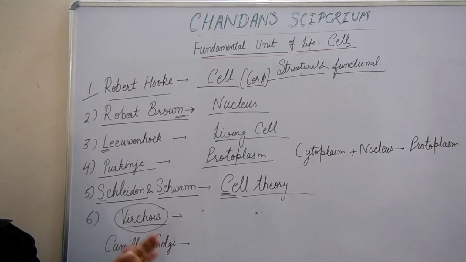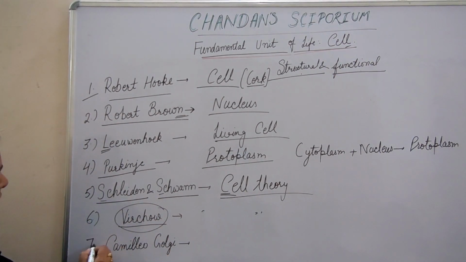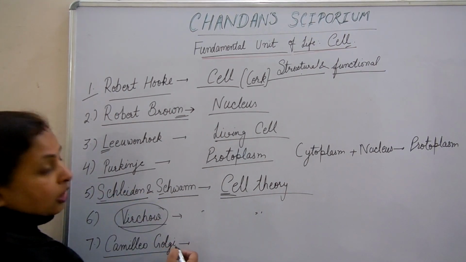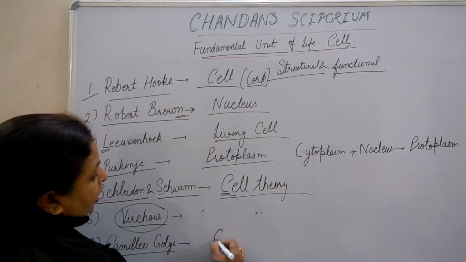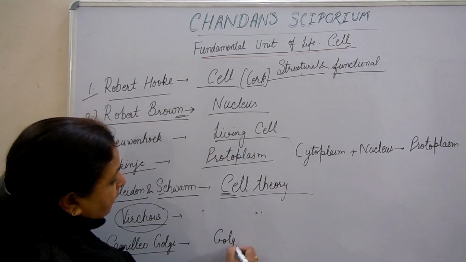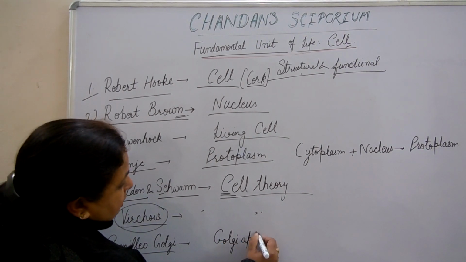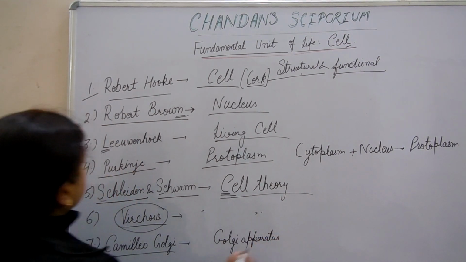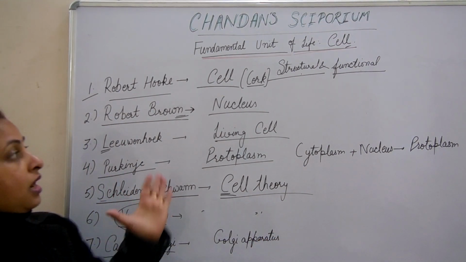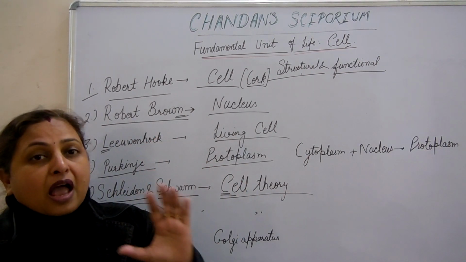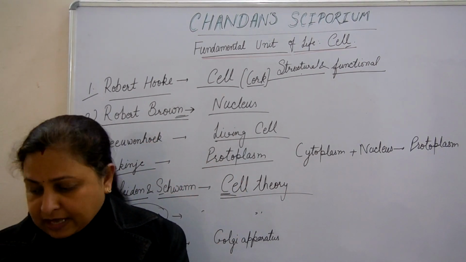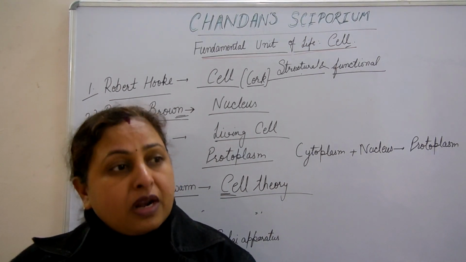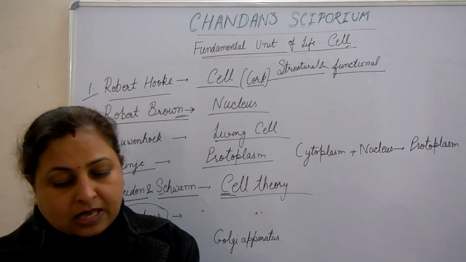Next name is Camillo Golgi. Name से ही indicate हो रहा है he coined the term or discovery for Golgi apparatus. So you have to learn the names of these scientists. These scientists' names are important for class 9 and for various competition exams. Okay? Now we will learn about the cell theory.